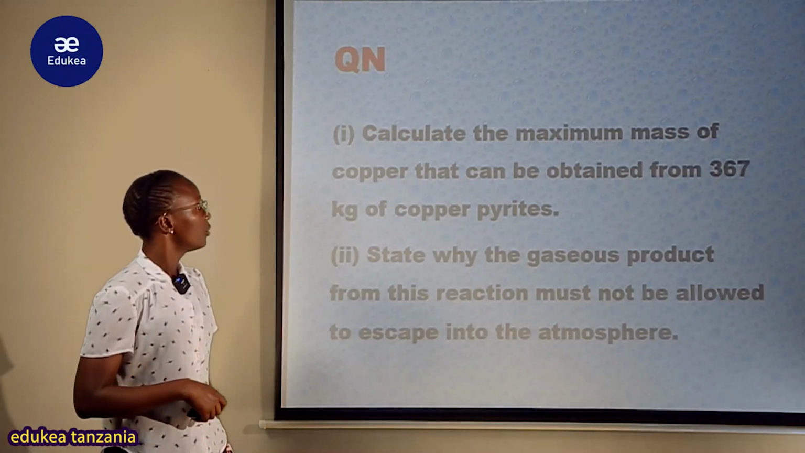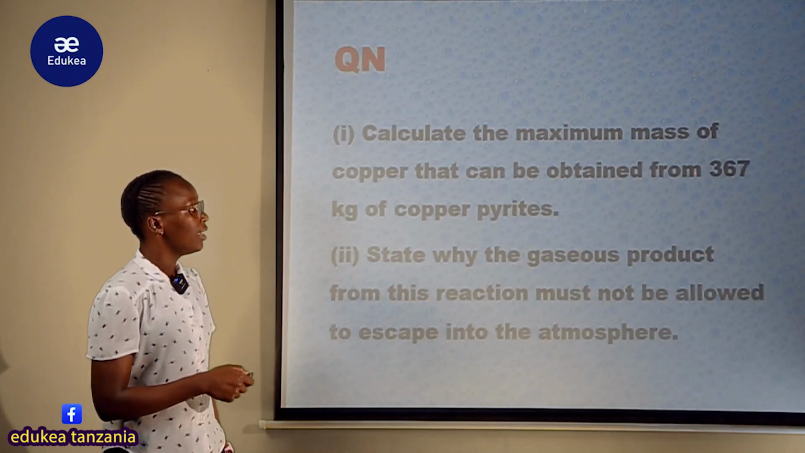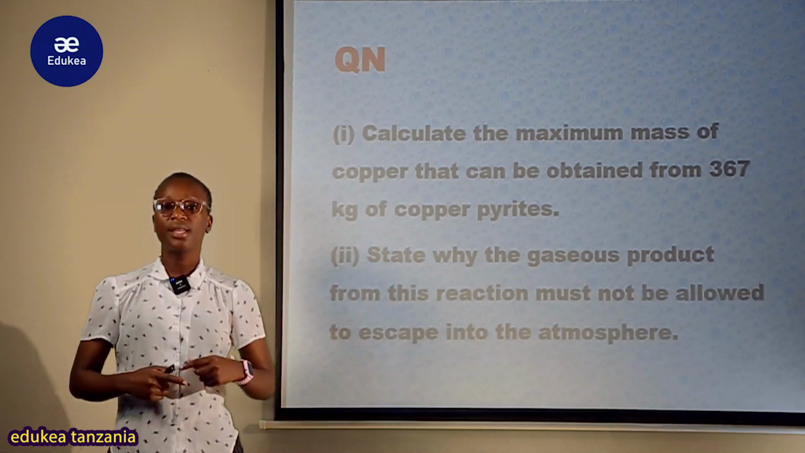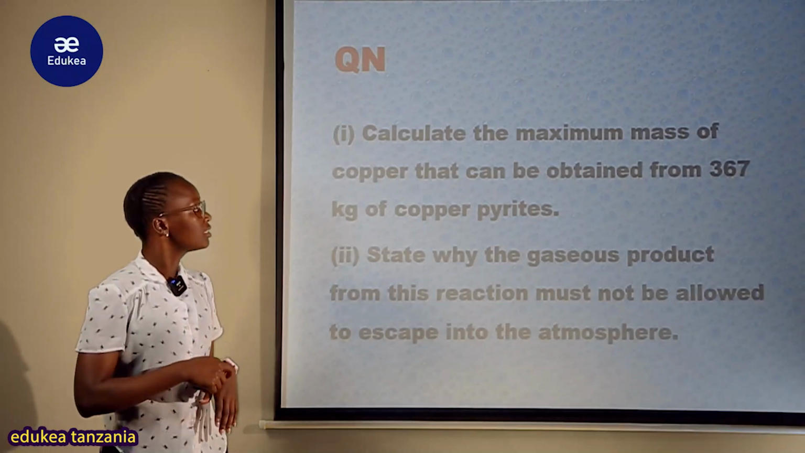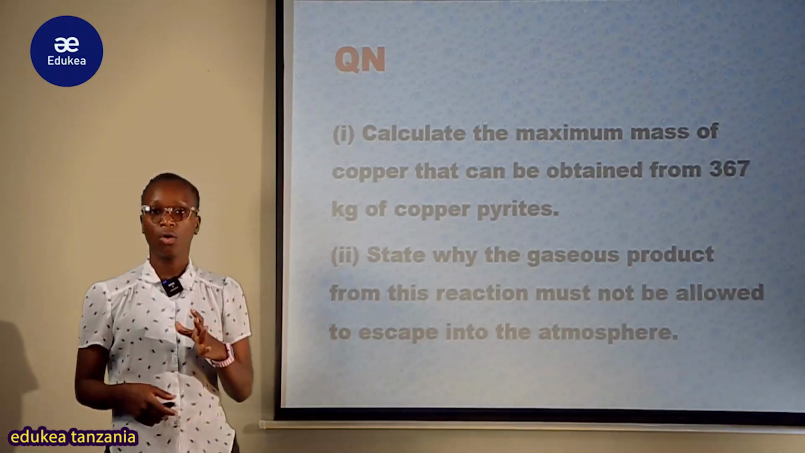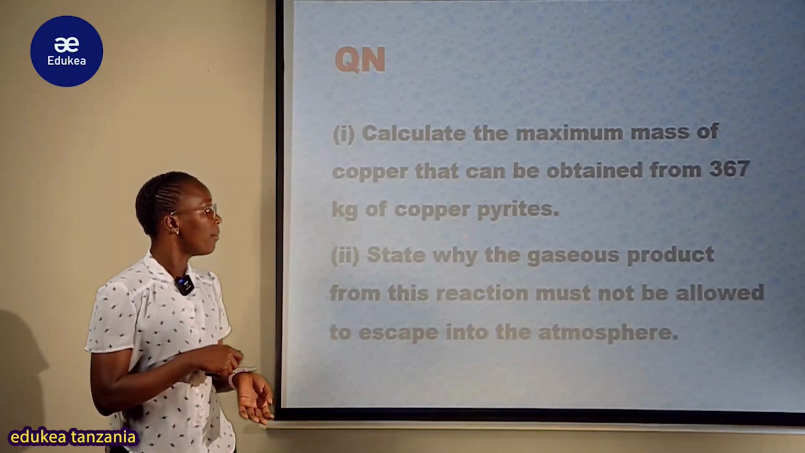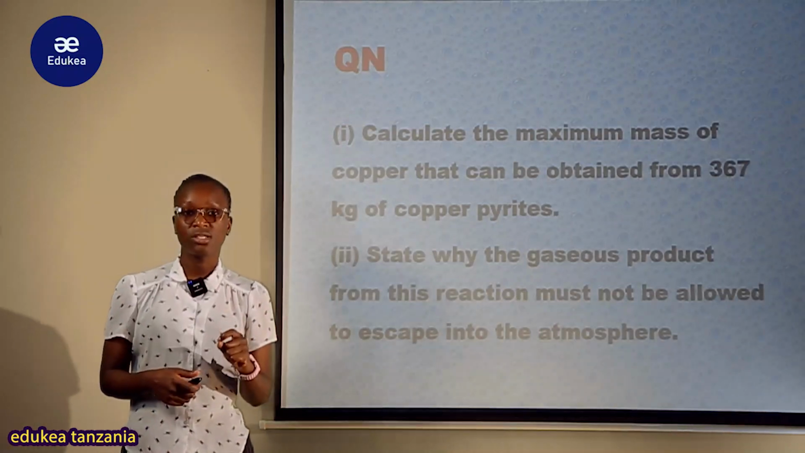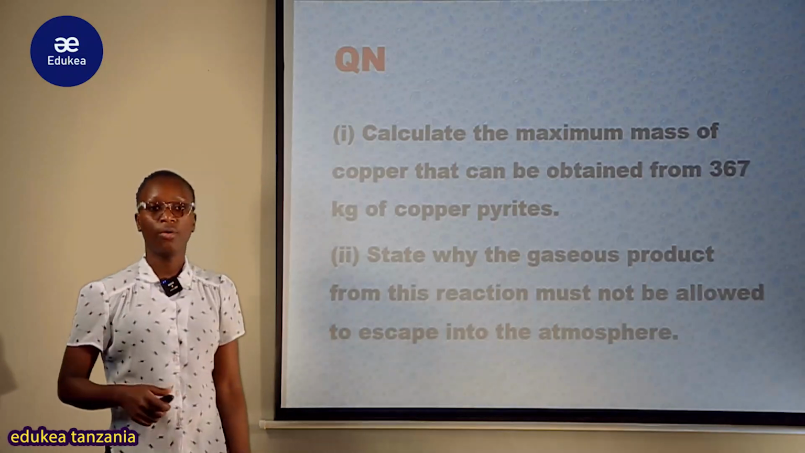Question there is Roman 1, which states: calculate the maximum mass of the copper that can be obtained from 367 kilogram of copper pyrite. We are required to find the maximum mass of copper metal obtained from the pyrite, from the ore which has been contaminated with impurities. So from the ore, which is copper pyrite with 367 kilograms, we find the maximum mass of copper metal only which will be extracted there. This is part 1 or Roman 1.